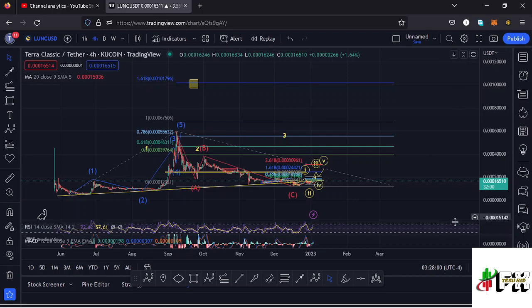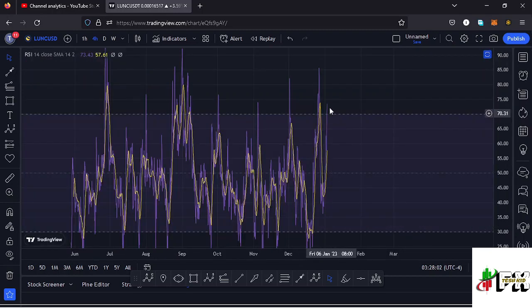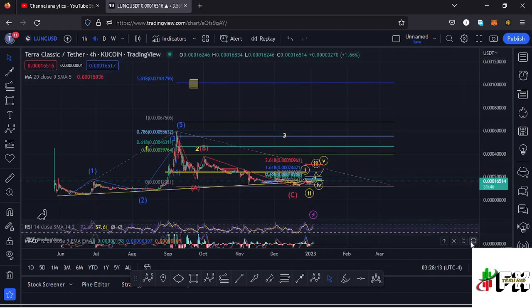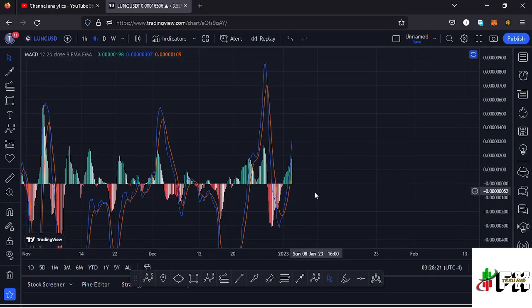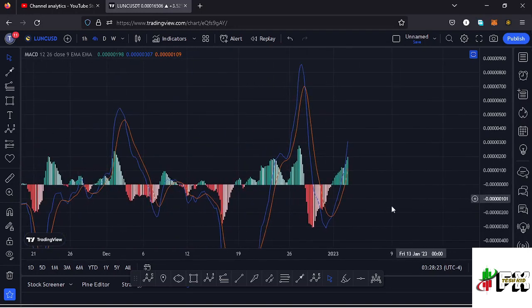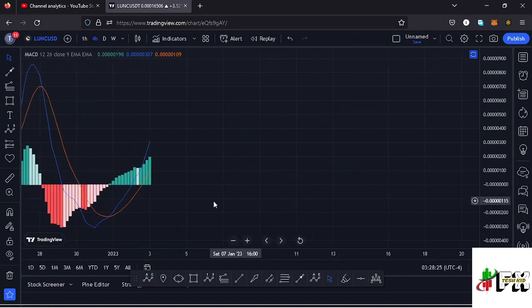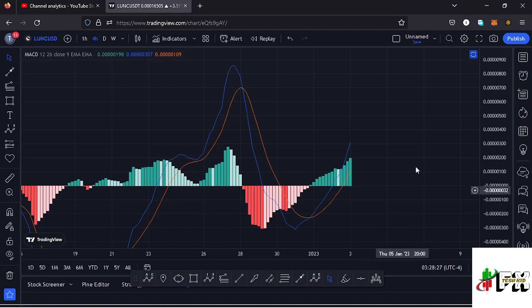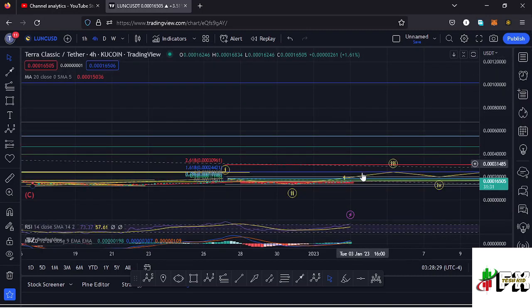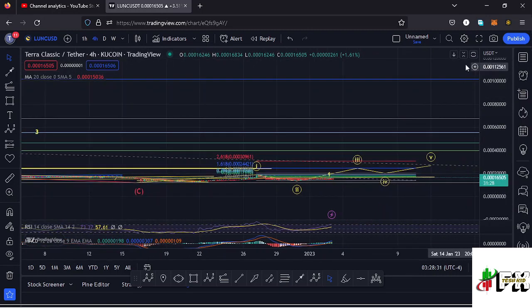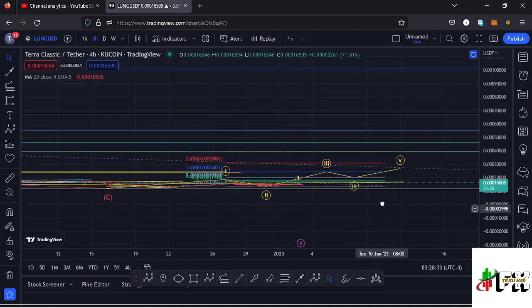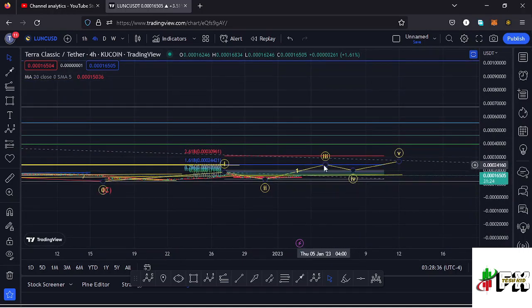Also taking a look at the indicators here on the 4-hour chart, you can see that we are trading at around the 73 mark on the RSI, meaning we have a bit of room to support any movements to the upper side before we get fully into the overbought region, and massive room to support any movements to the lower side. Also taking a look at the MACD, here on the MACD we have printed a bullish cross, and we are seeing an increase in the buying momentum. So let's be patient and see how that plays out, and continue expecting higher prices here on the LUNC chart in the formation of that wave 3 to the upside, and I'll be keeping you updated.